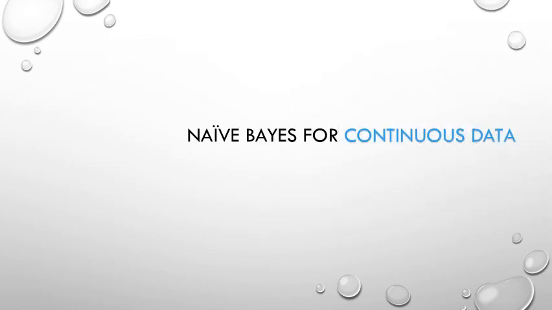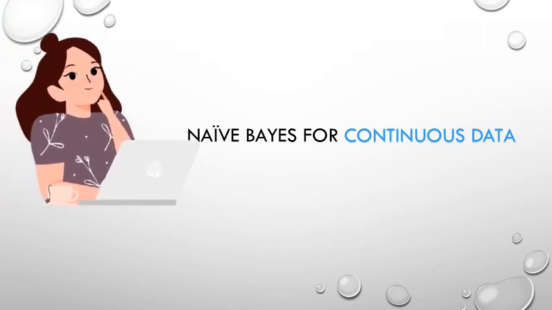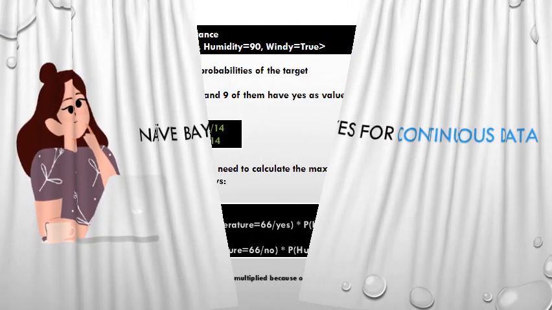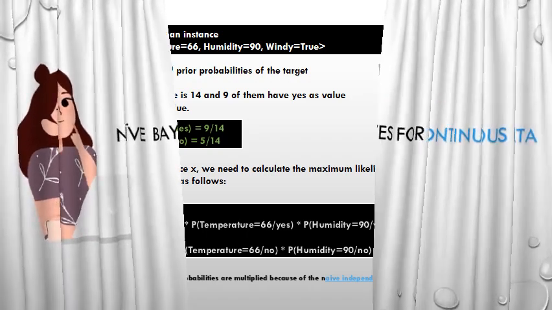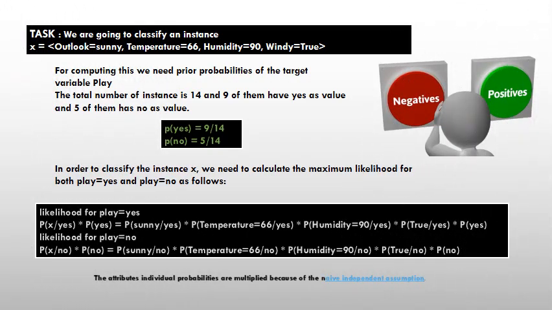Now we will discuss naive Bayes for continuous data. Our task is to classify an instance: outlook is equal to sunny, temperature is equal to 66, humidity is equal to 90, windy is equal to true. For computing this, we need prior probabilities of the target variable play.